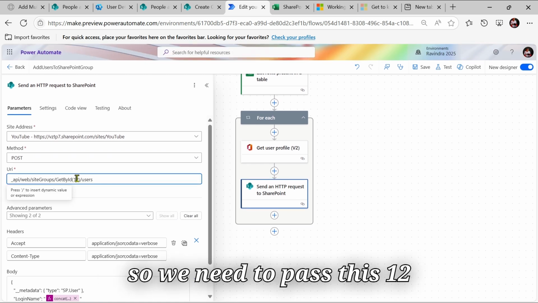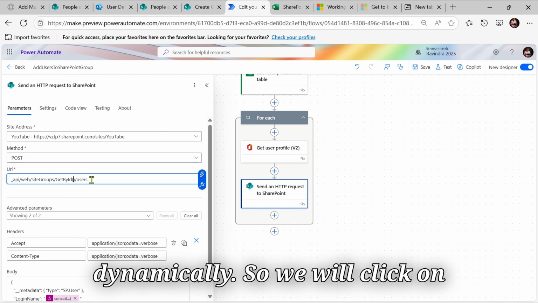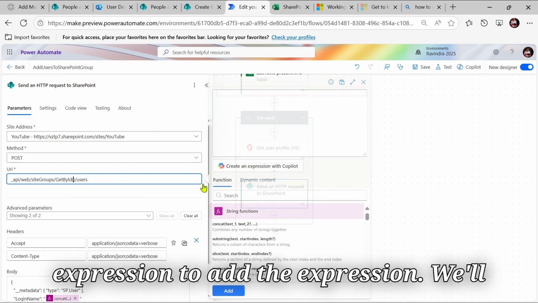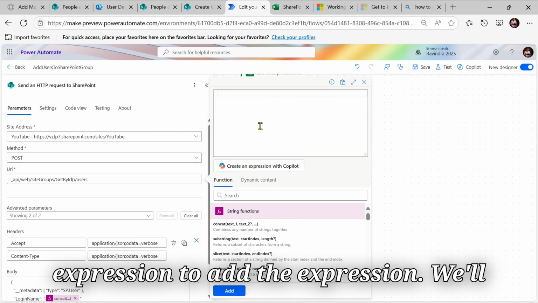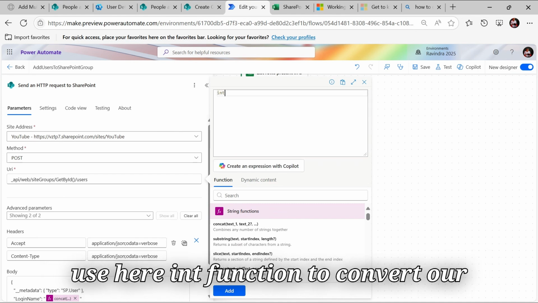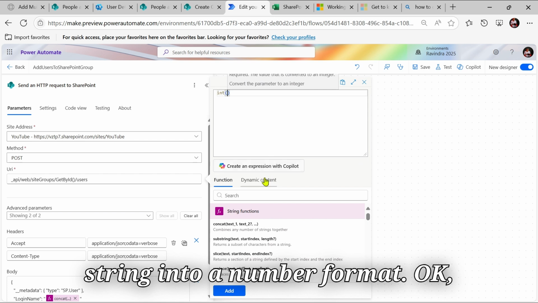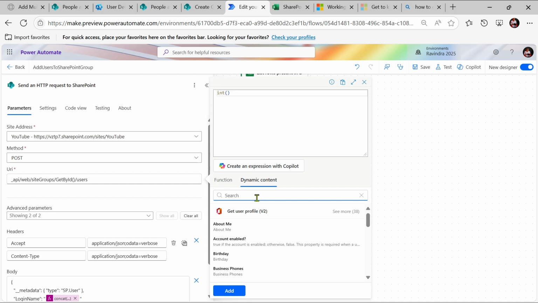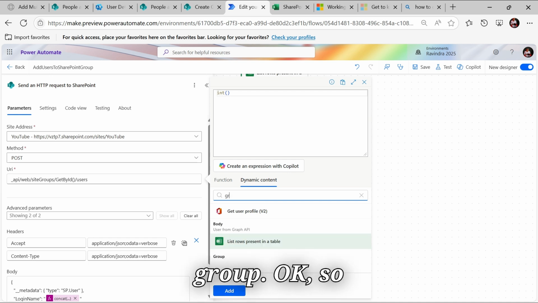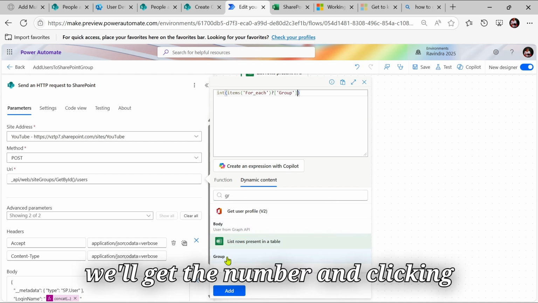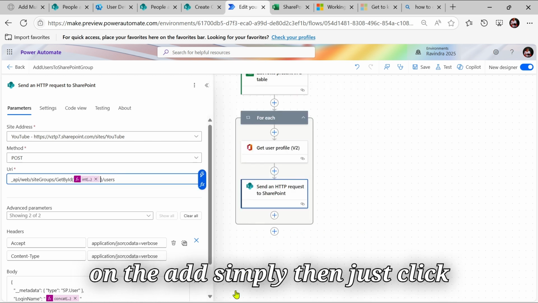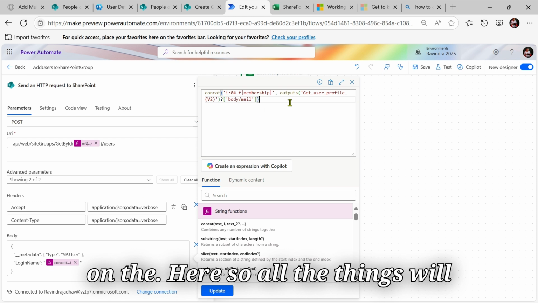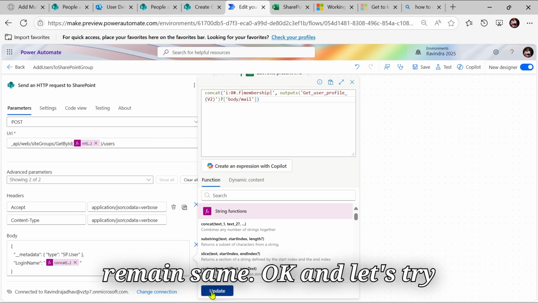We need to pass this 12 dynamically, so we will click on the Power Fx expression to add the expression. We'll use the int function to convert our string into a number format. So search here for the group, we will get the number, and click on add. All the other things will remain the same.